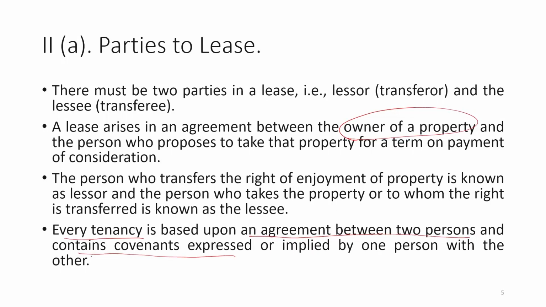In that case there are a number of terms and conditions put by the owner: what will be the rights and duties of the lessee, the person who is going to enjoy the benefit of that particular flat or land or house. A number of conditions are put, such as you will not do these things, and when these conditions are agreed by the parties, then they make a proper lease agreement. So, it has been said that it is an agreement between two persons and contains covenants expressed or implied by one person with the other.